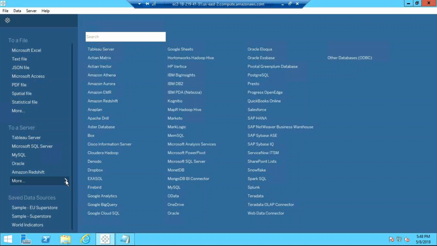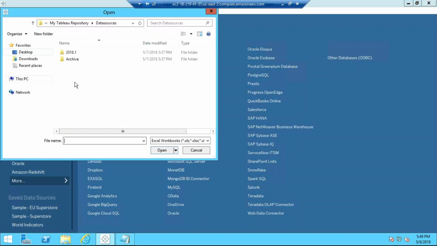So the file may not be directly on your machine. Let's suppose there are a few files which we have to keep in the shared drives or network drives only. We are not allowed to put them on our local machines or laptops. Here you see, if I connect to Excel or something, it will take me to my local machine.